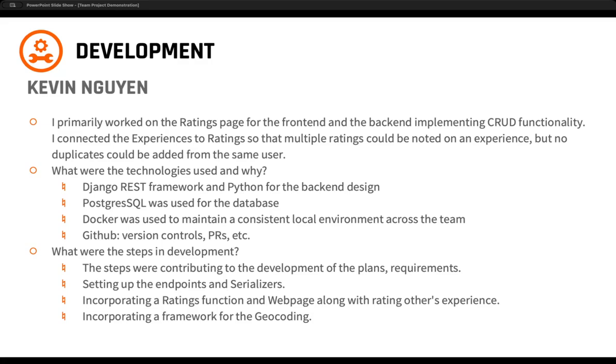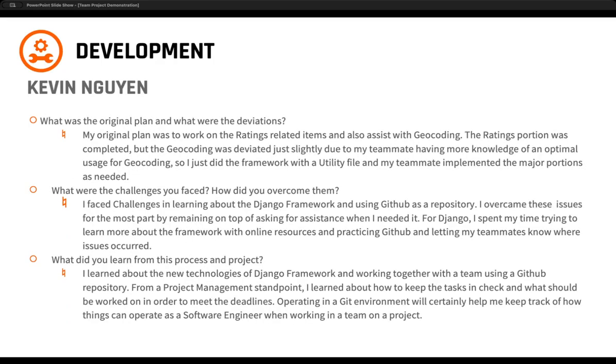And then the steps for Kevin in development were starting with ideation and building out requirements, moving on to the endpoints for the ratings for experiences, incorporating those ratings functionality along with the experiences, and then with other people being able to rate experiences, and then working on the geocoding framework with a few other team members. Kevin's original plan was to work on the ratings and geocoding items, and that's pretty much what he worked on.